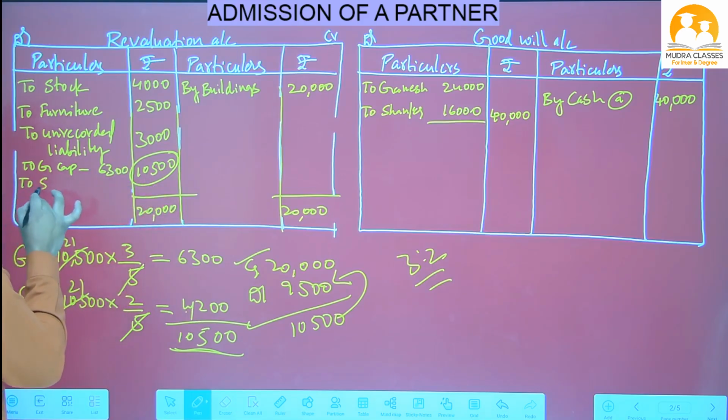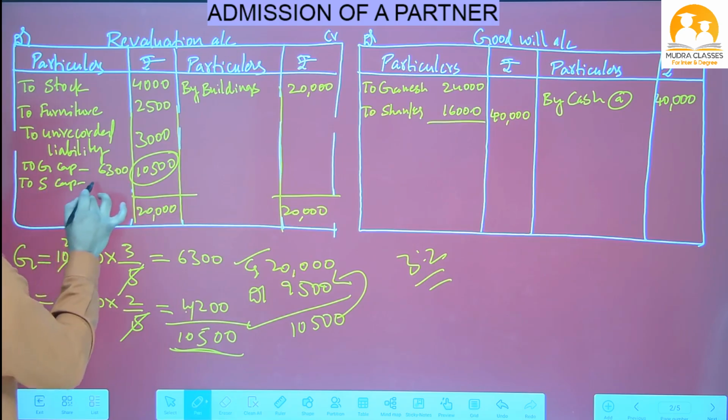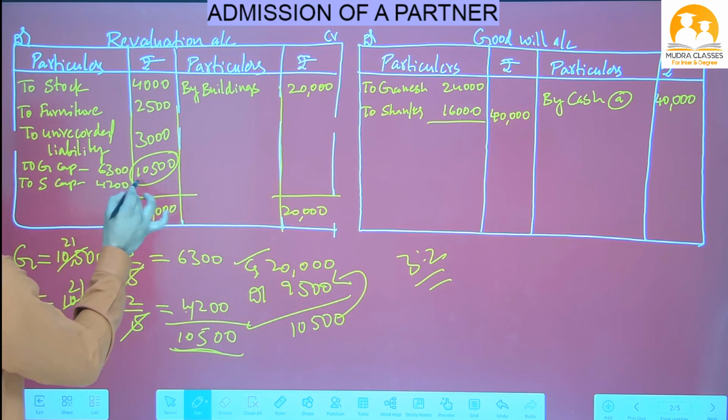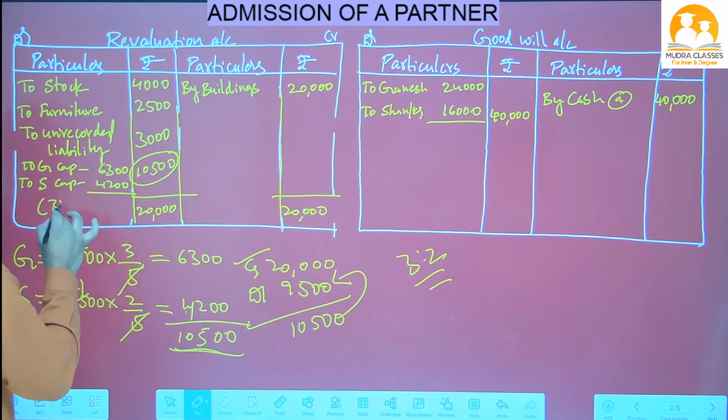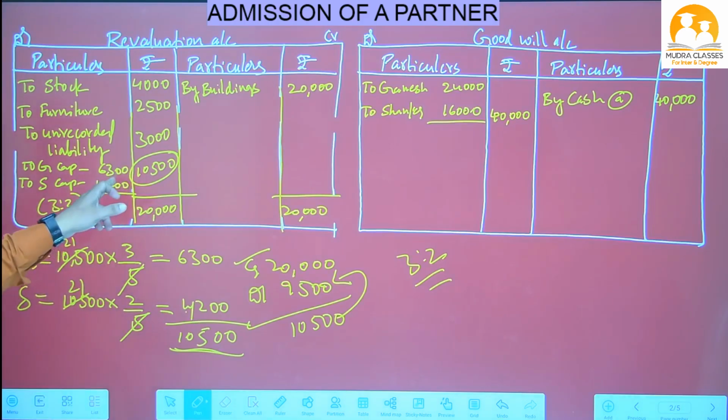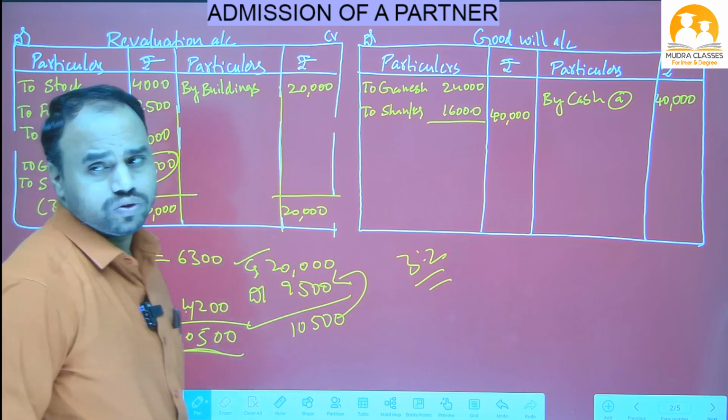Next Shankar is getting 4,200. So these 10,500 we have to distribute to old partners in 3:2 ratio. Ganesh got 6,300 and Shankar got 4,200.